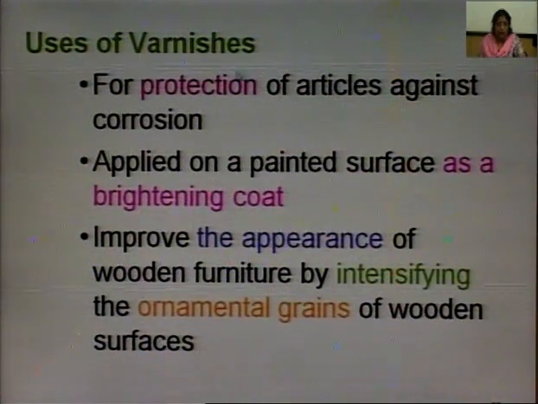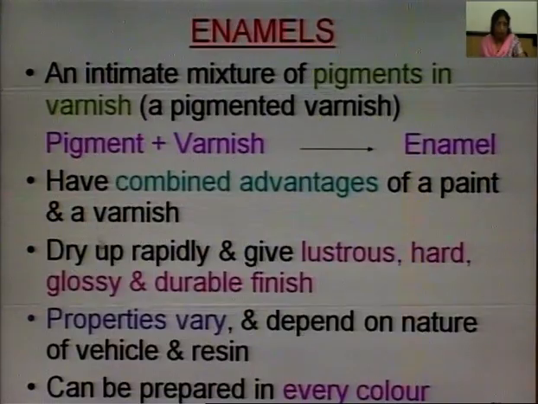Uses of varnish. Varnishes are used for protection of articles against corrosion. They are also applied on painted surface as a brightening coat, that is, on a surface that has already been painted, a coat of varnish is given on top so that luster comes and it becomes bright. To improve the appearance of wooden furniture by intensifying ornamental grains of wooden surfaces.